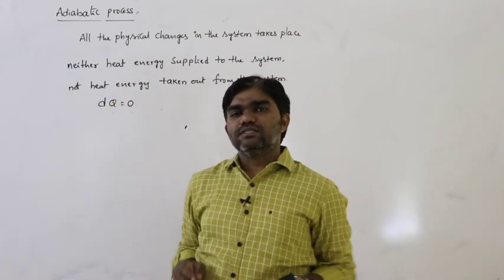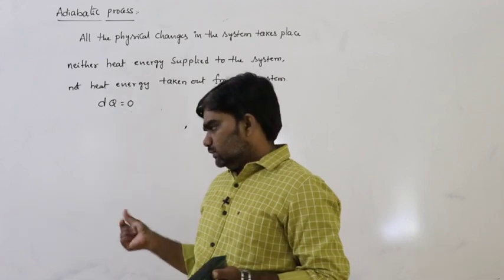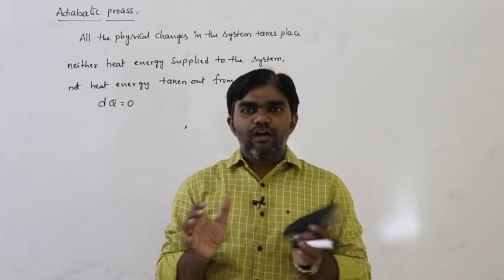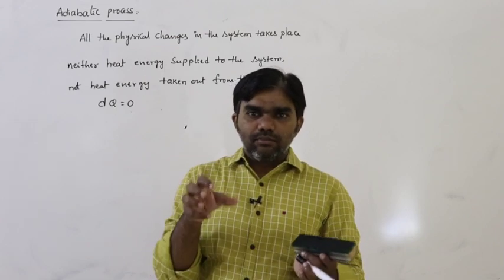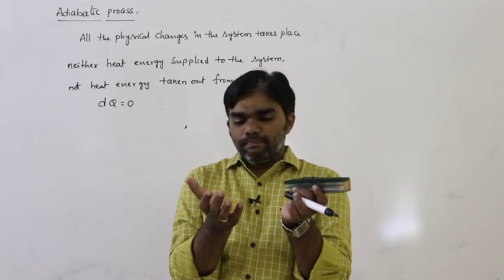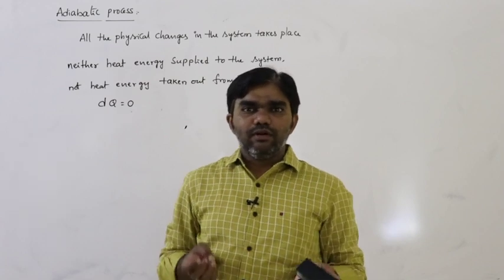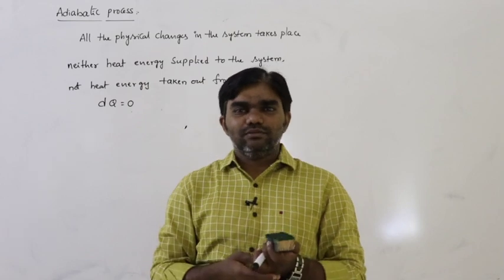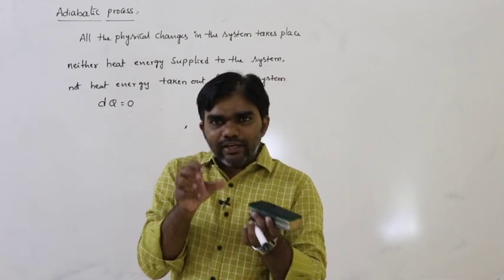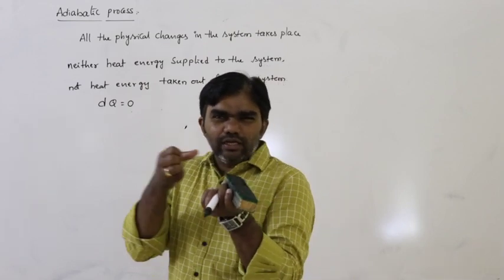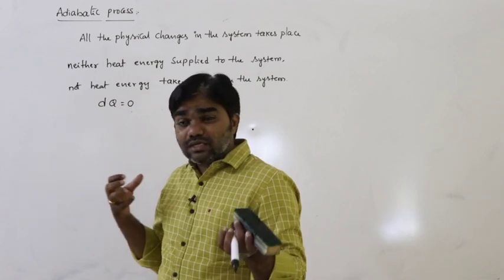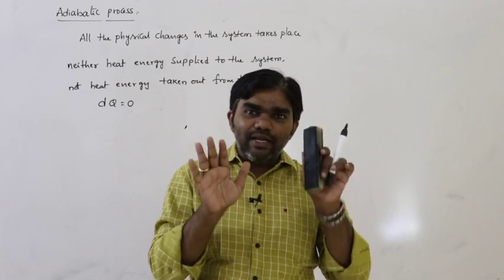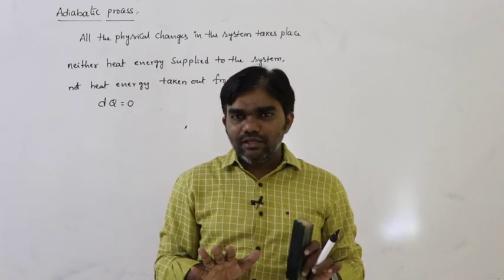One more example is a thermos flask, that means a hot box. Early morning, idli, dosa, like that, are kept in the hot box. The hot box does not allow the heat energy to go out or come in, so it maintains the same heat energy for a certain time.